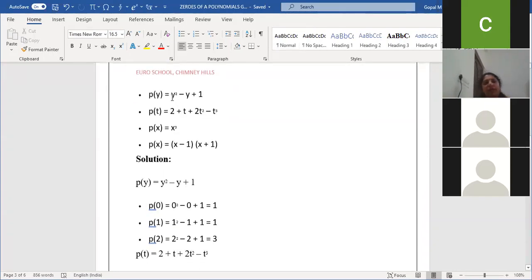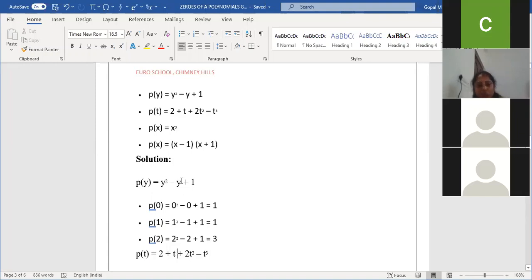First polynomial is P of y. Here only the variable y they have used. That's why here we are writing P of y. Here in the second question, variable t they have used, so here we are writing P of t. In the third and fourth questions, variable x they have used, so here we have written P of x. Am I clear?